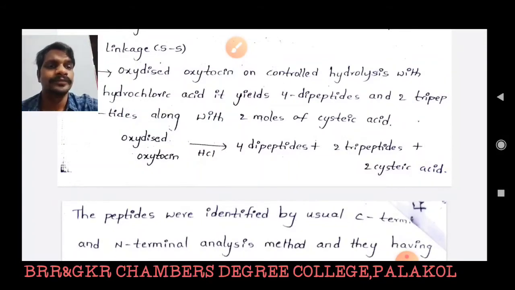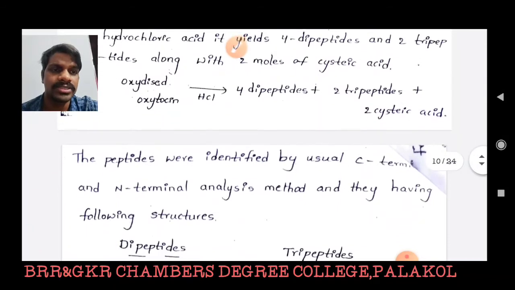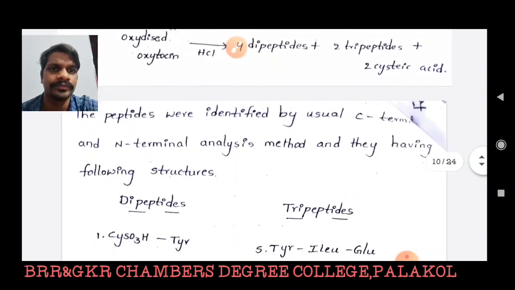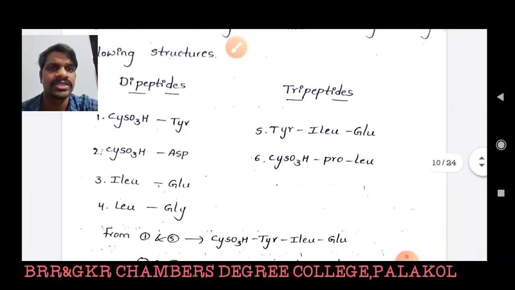Based on C-terminal analysis and N-terminal analysis, the dipeptide and tripeptide structures are determined. Here the dipeptides are citric acid linked with tyrosine, citric acid linked with aspartic acid, isoleucine fused with glutamic acid, and leucine fused with glycine. If these types of linkage are definitely present in oxidized oxytocin, that is why dipeptides are produced. Otherwise, these peptides are not generated.